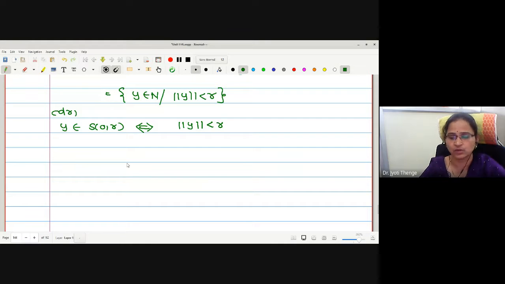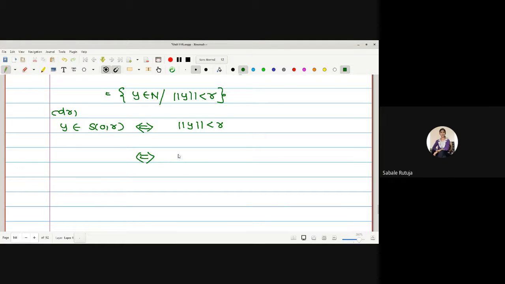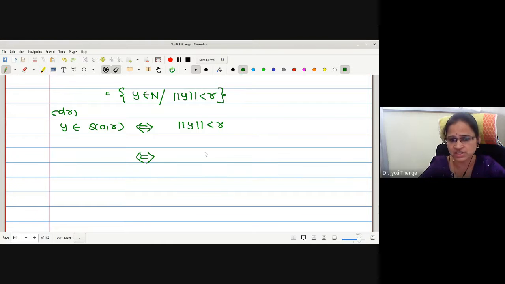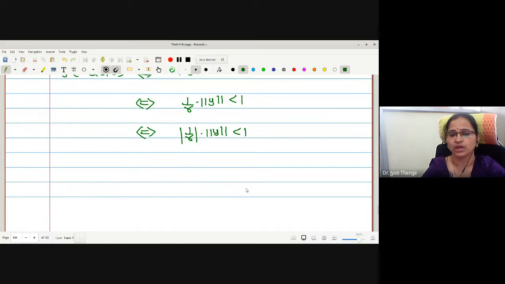Now this is a vector whose norm value is less than r, meaning this is not a unit vector. If I want to convert this to a unit vector, what do I have to do? Divide by the norm. Here let me shift this r to the left: 1 by r norm of y less than 1. Here we get 1 on the right side. How can I include this 1 by r in the norm? r is a radius, therefore always non-negative, so I can write it inside the modulus also. Let me absorb this scalar in the modulus to write norm of y by r less than 1.